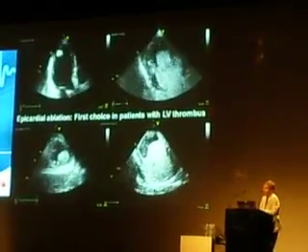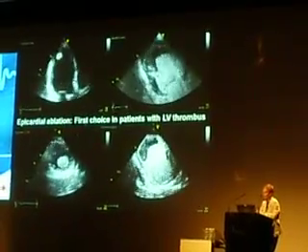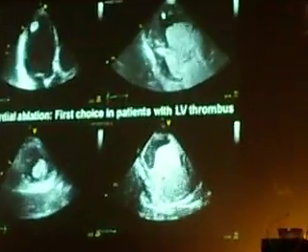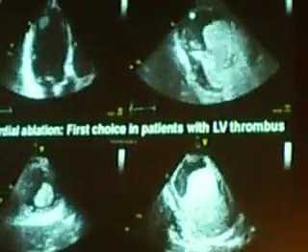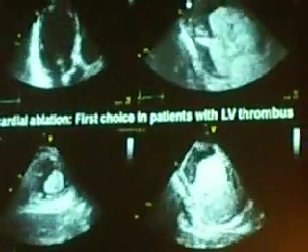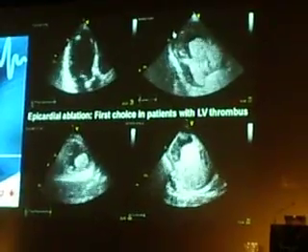In contrast, evidence of a laminated thrombus is not a clear contraindication. However, mapping might be limited, and even irrigated tip catheter ablation is unlikely to produce a sufficient lesion in an area covered by such a huge thrombus. So epicardial ablation offers the potential to treat these patients regardless of intracavitary obstacles.